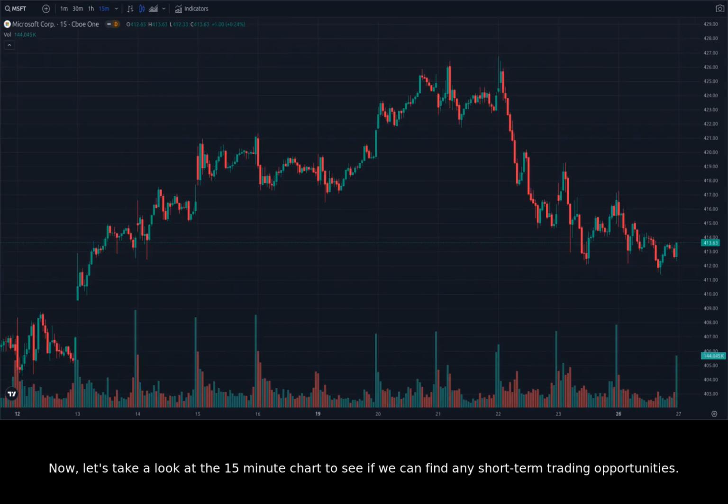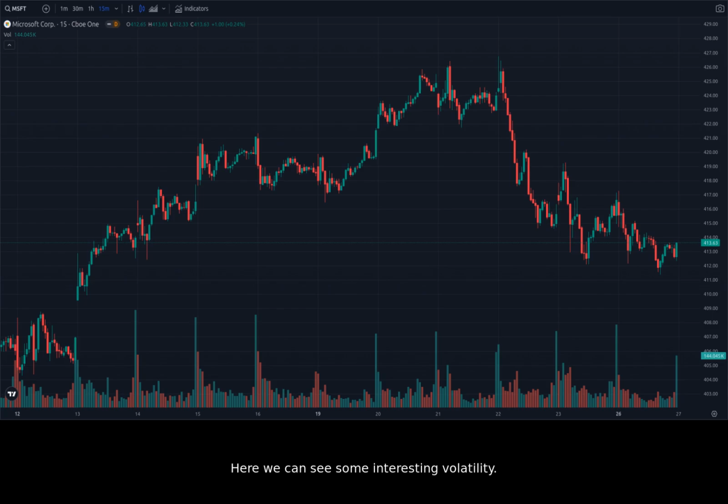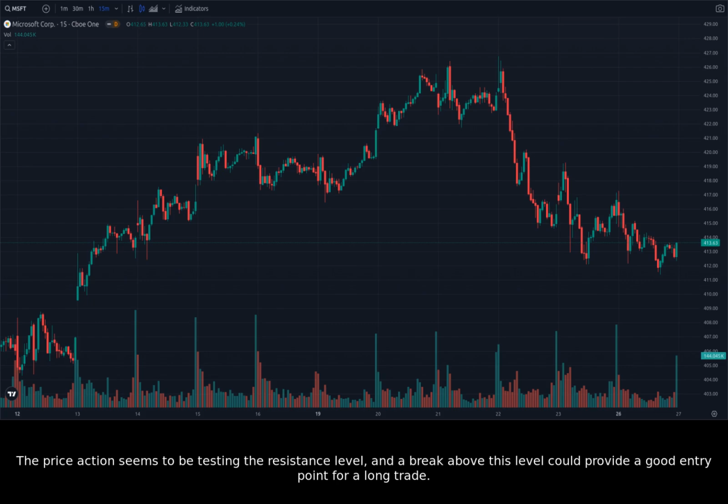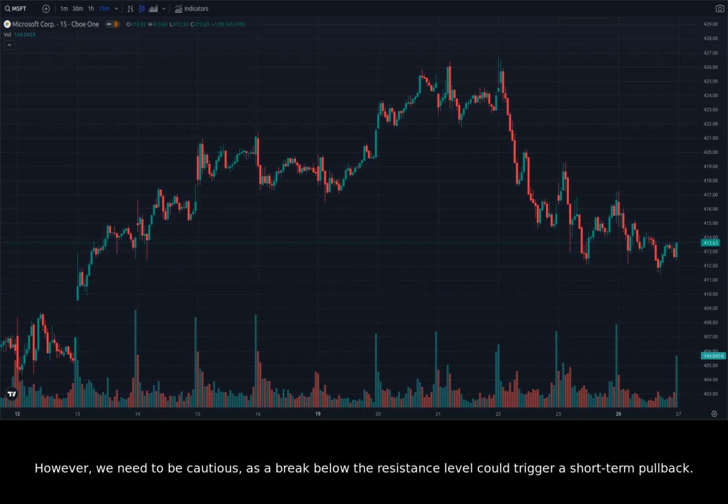Now, let's take a look at the 15-minute chart to see if we can find any short-term trading opportunities. Here we can see some interesting volatility. There have been a few short-term swings in price, but overall, the trend appears to be bullish. The price action seems to be testing the resistance level, and a break above this level could provide a good entry point for a long trade. However, we need to be cautious, as a break below the resistance level could trigger a short-term pullback.